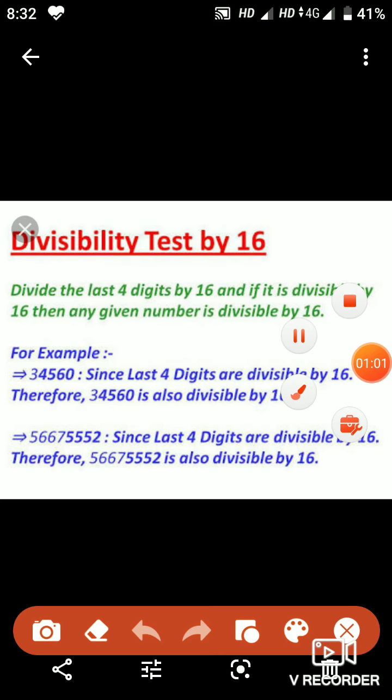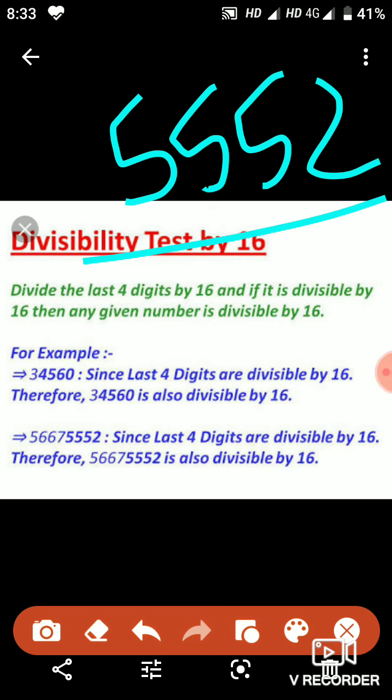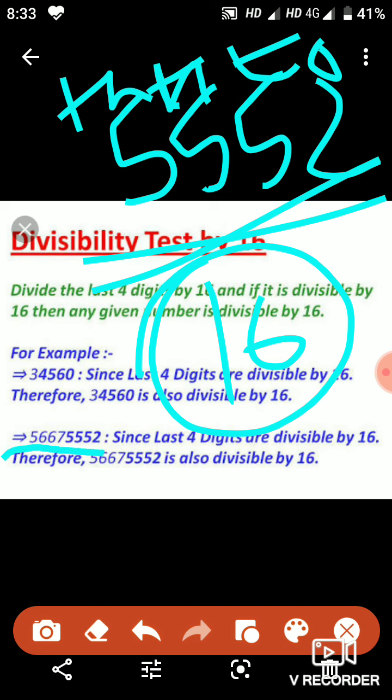Another example is 5 crore 66 lakh 75,552. The last four digits are 5,552. Okay, so 2 is at the ones place and 5 is at the tens place. Then 5 is at the hundreds place, and 5 is at the thousands place. So since 5,552 is divisible by 16, the complete number 5 crore 66 lakh 75,552 is divisible by 16.